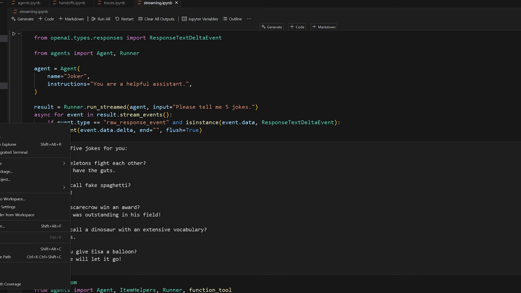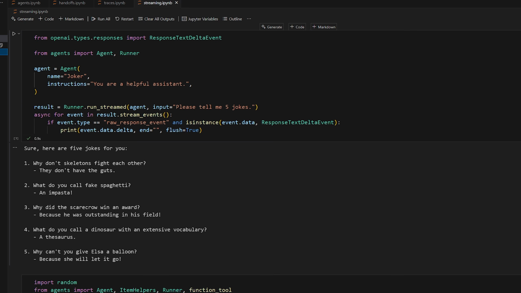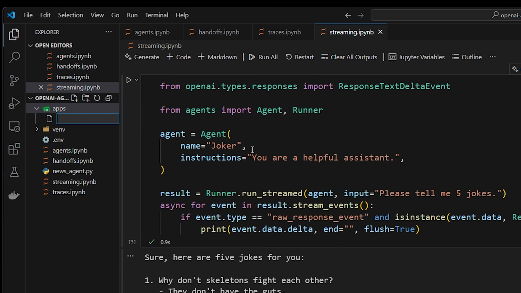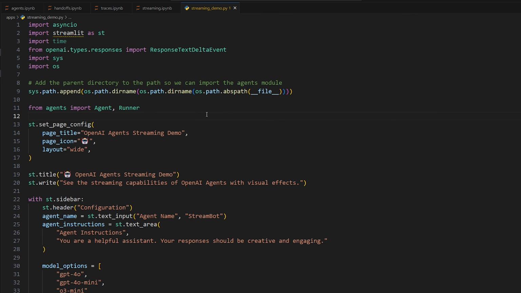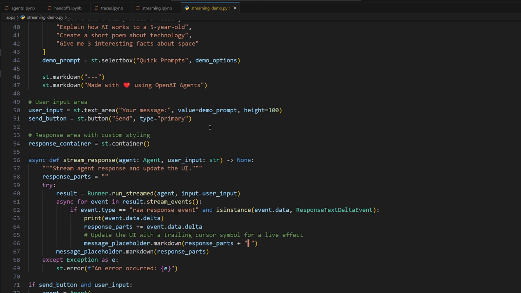It's pretty useful. Something pretty cool that I want to show you, though, is that we can make a very basic front end application to demonstrate this and make it look a little cool. So I'm going to make a new file in a folder called apps, called streaming_demo.py. It's a Python script, not a notebook. And for this, I'm going to be using something called a Streamlit application. Streamlit is just a Python library that you can use to build web applications really easily, to quickly make demos. It's using Python.